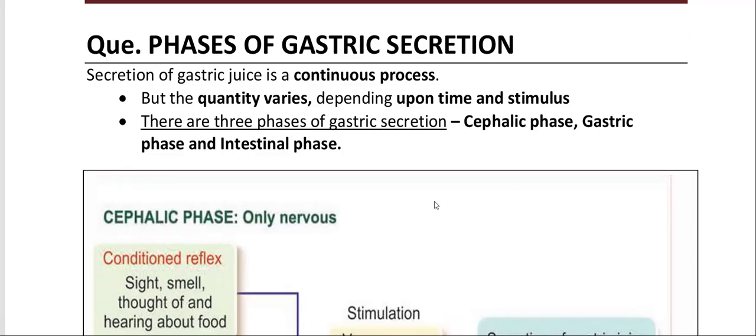Phases of gastric secretion. Secretion of gastric juice is a continuous process, but the quantity varies depending upon time and stimulus. There are three phases of gastric secretion: cephalic phase, gastric phase, and intestinal phase.